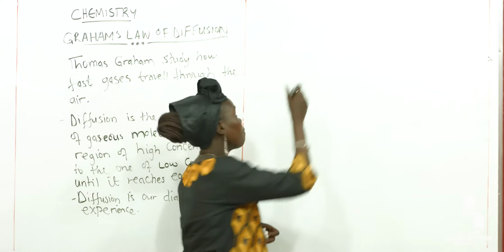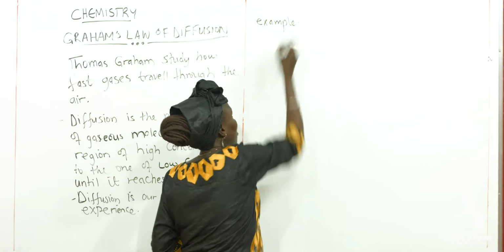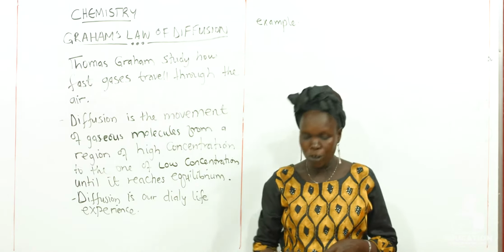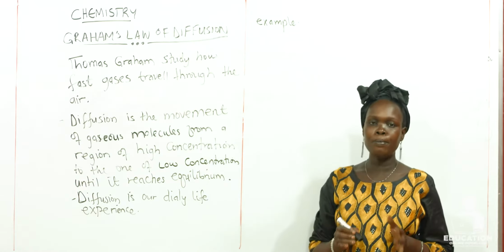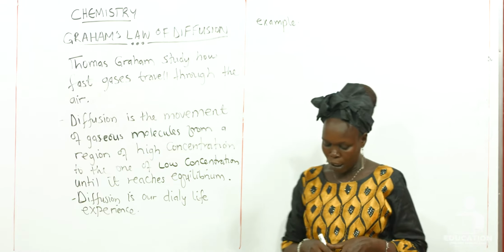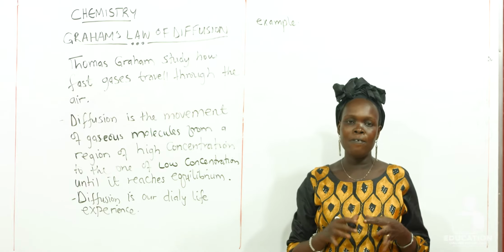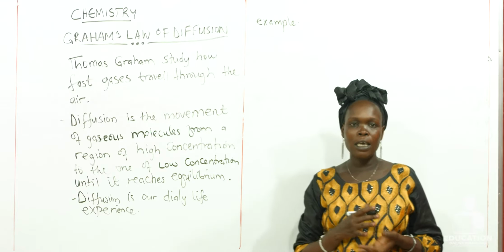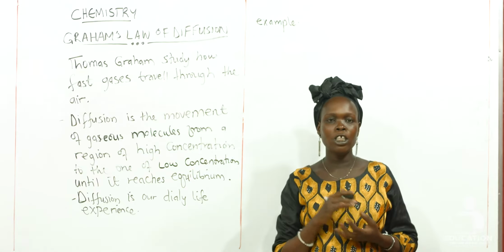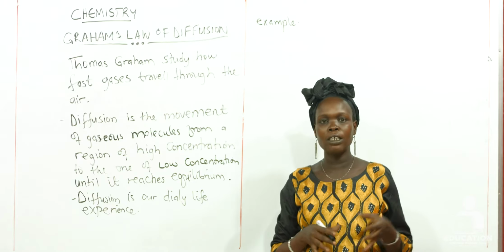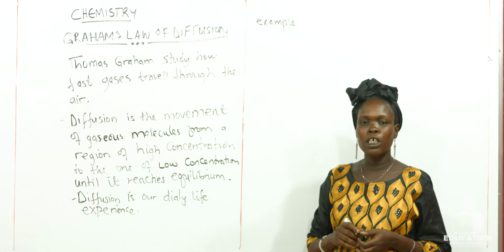For example, you can have the diffusion of perfume. People use perfume to avoid the bad smell of sweating. The gas of the perfume diffuses, and this is done through diffusion.